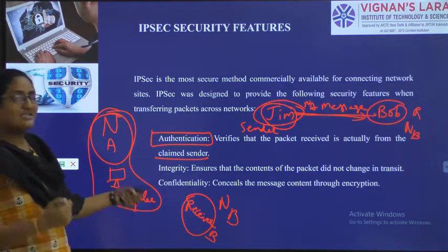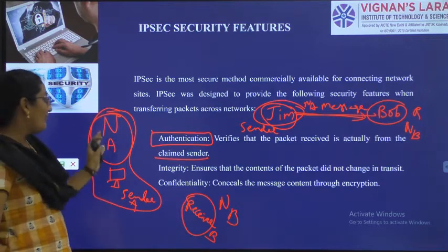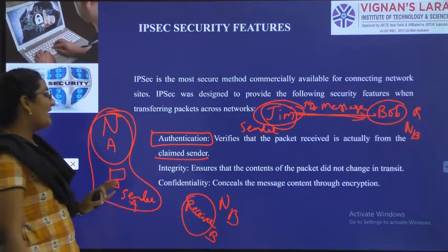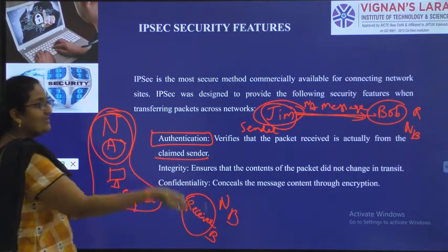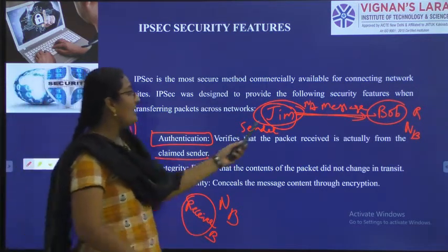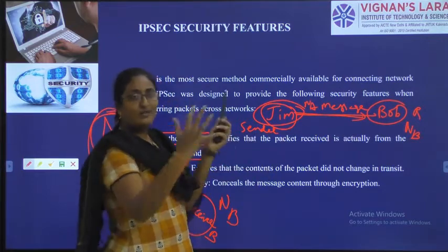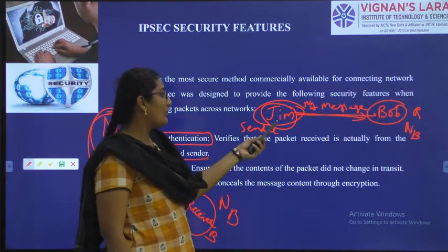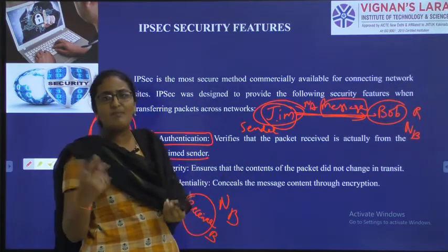These two, sender and receiver, should communicate in the form of packets, in the form of data or message. While communicating, authentication is nothing but verifying whether this sender only sent that data or not. In the same way, Jim is the sender, Bob is the receiver. Both are in different networks. When Jim wants to communicate with Bob in the form of a message, this message is also treated as a packet only.